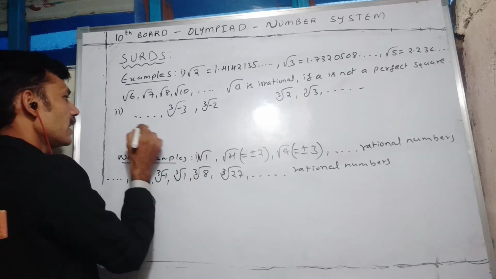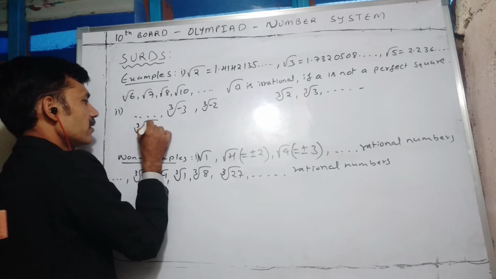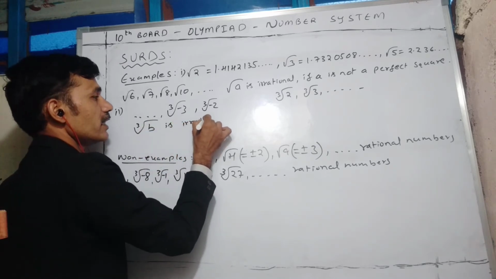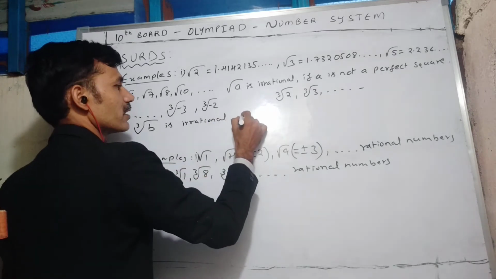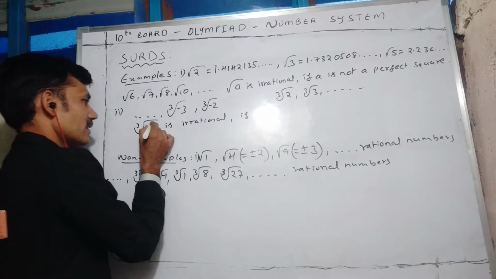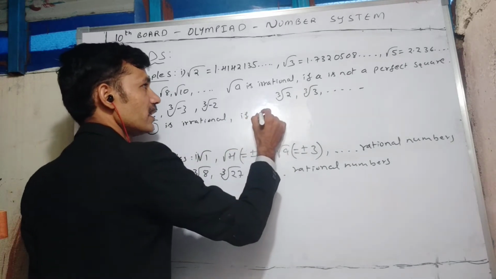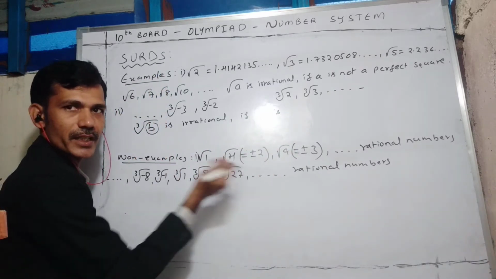In general, cube root of some b is an irrational number when this radicand b is not a perfect cube. If b is a perfect cube, then you will get rational numbers.